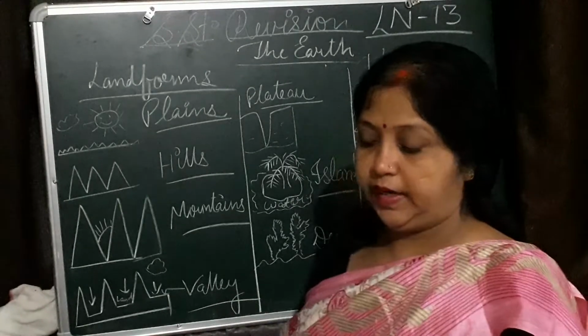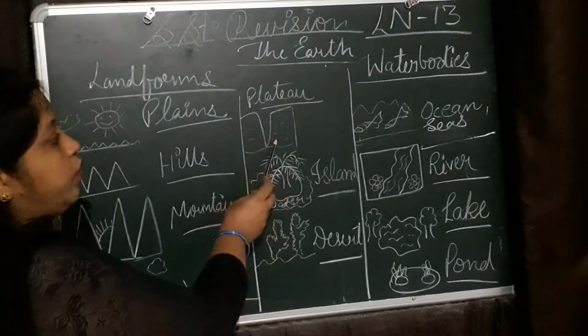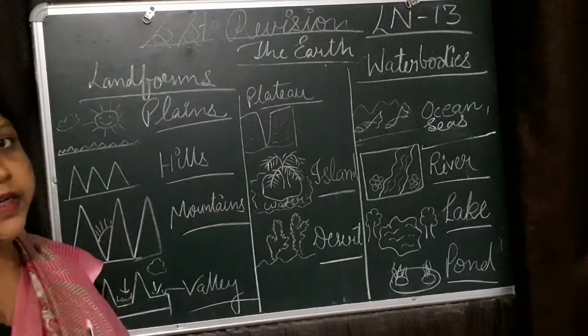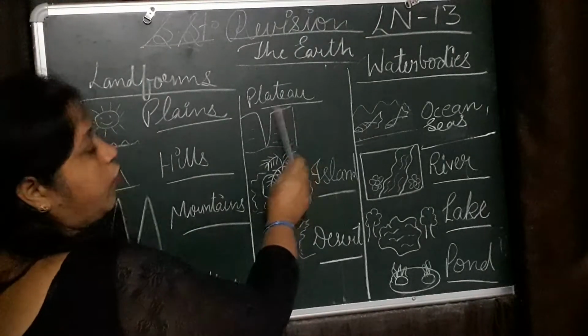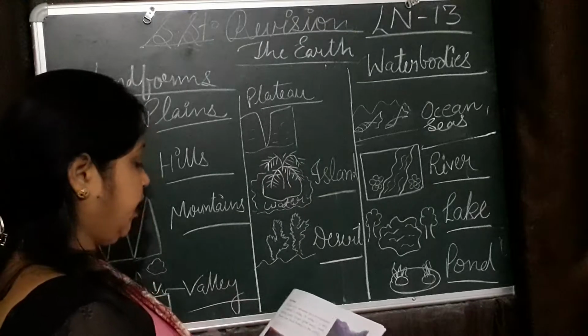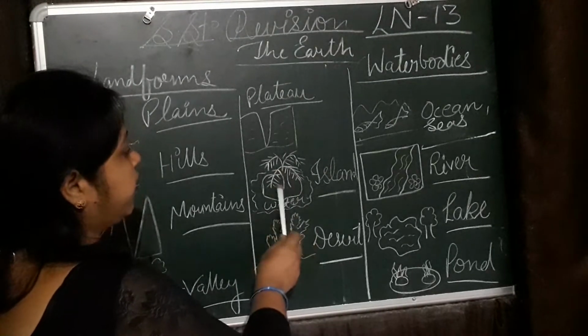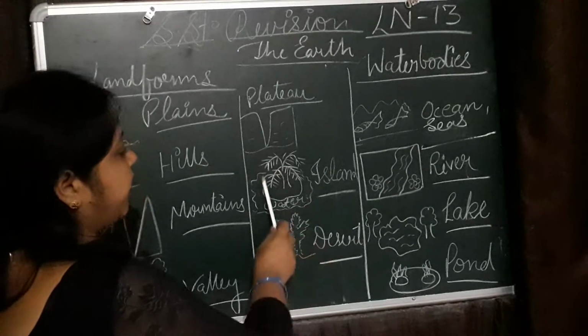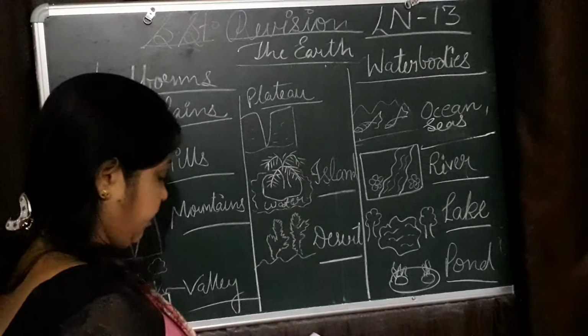Okay. Next, plateau. Plateau is also known as tableland, like a table. It is high but flat on the top. Okay. Next, island. A piece of land surrounded all sides by water, called an island.